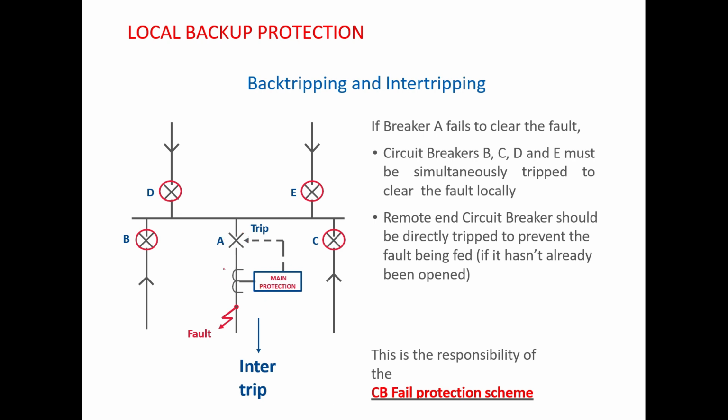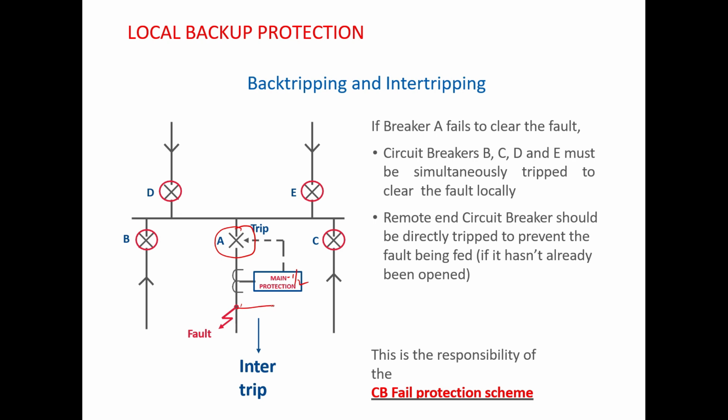But suppose this protection fails to operate, then your fault will not be isolated. Or now suppose you have two protections and any one of those protections operates and issues a trip command to the circuit breaker, but your circuit breaker fails to operate. In that case, what happens? If your circuit breaker fails to open, then the fault will not be cleared.